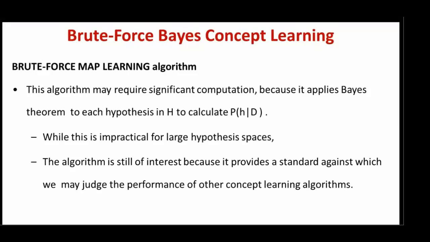It is impractical because when we have a large hypothesis space, we need to calculate the posterior probability of every hypothesis, but it lets us judge the performance of other concept learning algorithms with the help of Bayes theorem.